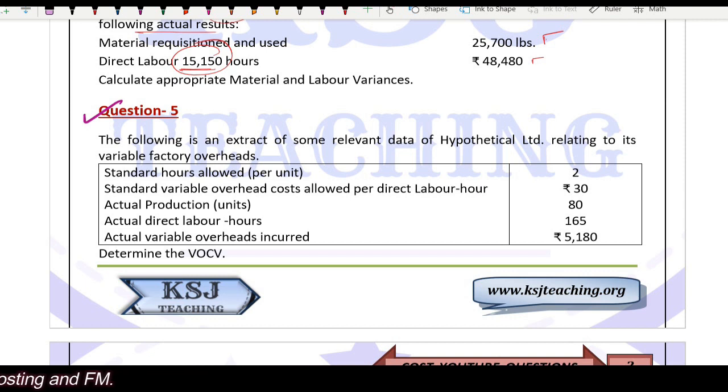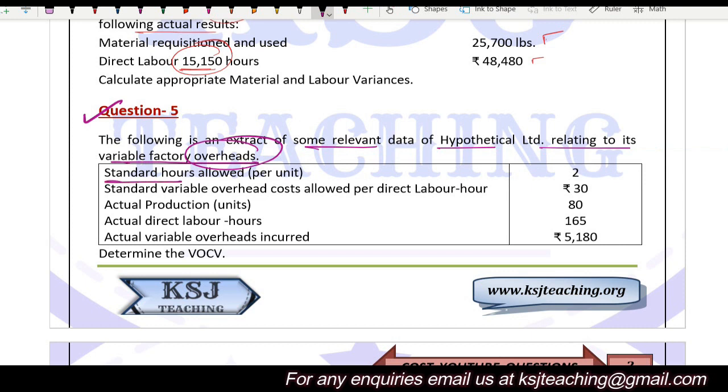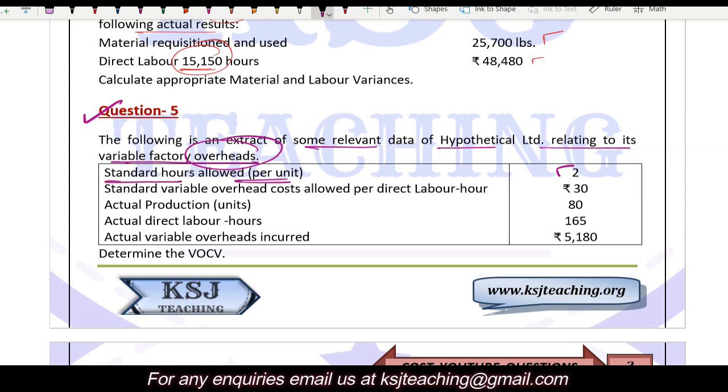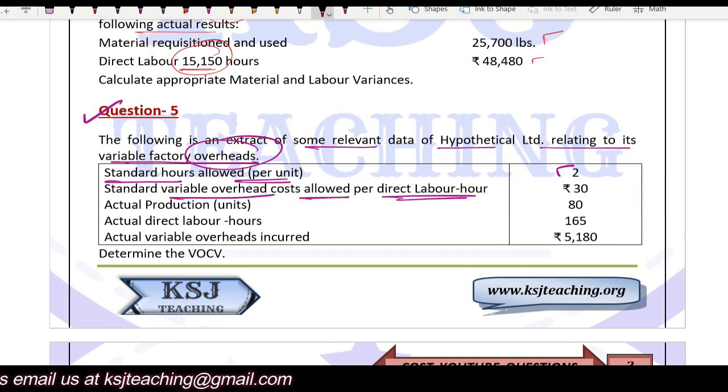Let's read the question. The following is an extract of some relevant data of a hypothetical limited relating to its variable factory overheads. Standard hours allowed per unit is 2, and standard variable overhead cost allowed per direct labor hour is 30 rupees. This is the standard rate of variable overheads.